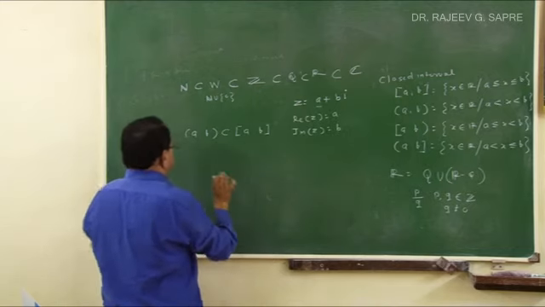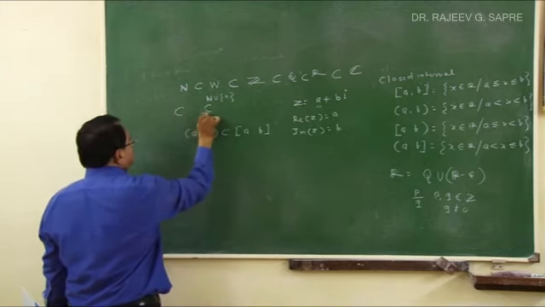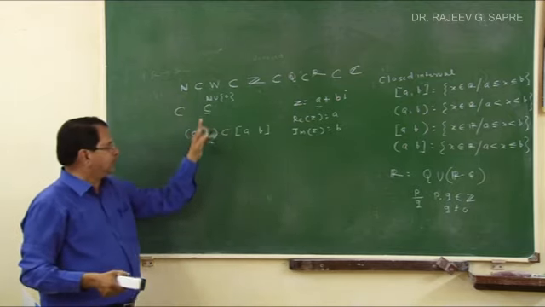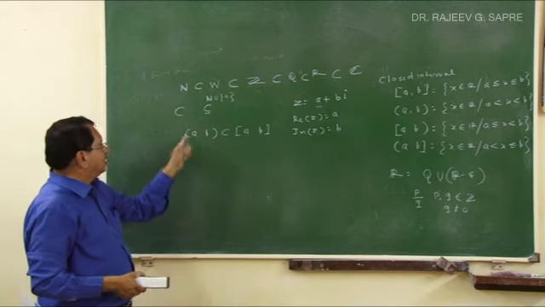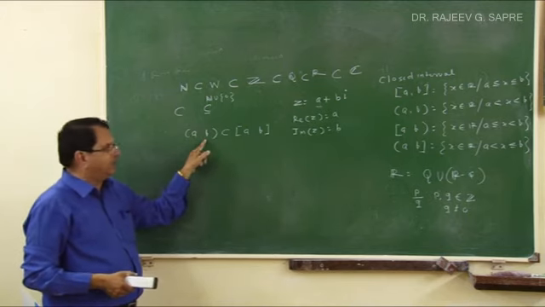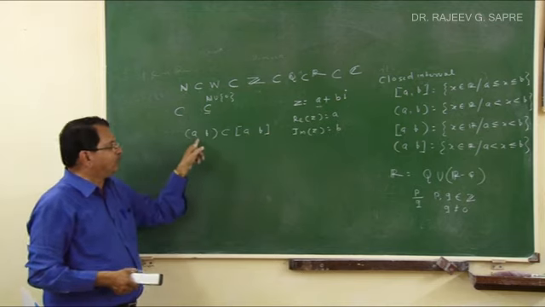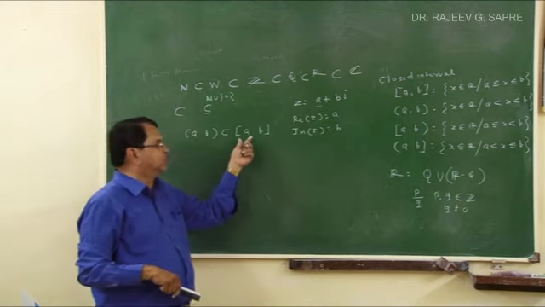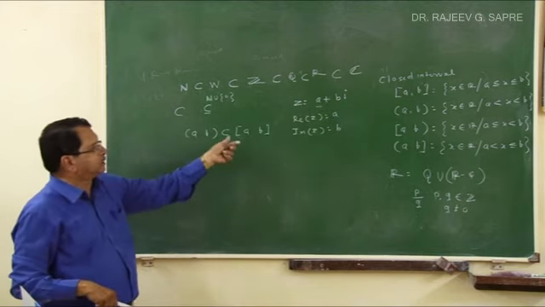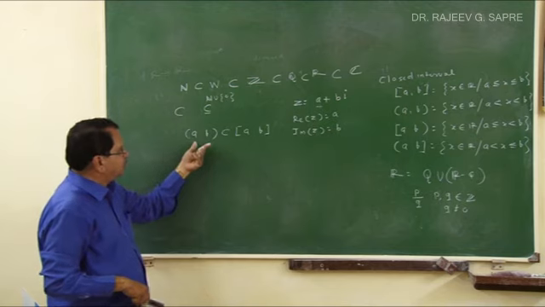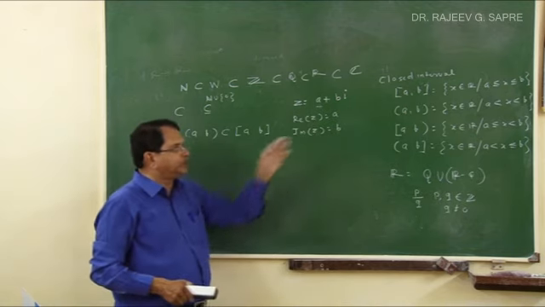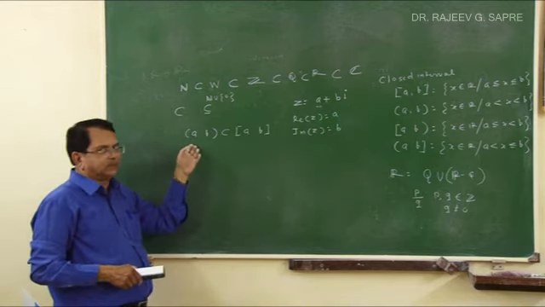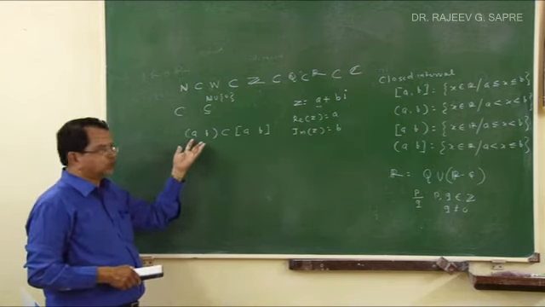In case of subset, sometimes this symbol is written, sometimes that one. What is the difference between them? This means equality is also possible. But here equality is never possible, because endpoints a and b are included in this set and not included in that set. So the open interval (a, b) is a proper subset of the closed interval [a, b]. Right? But the closed interval cannot be a subset of the open interval.